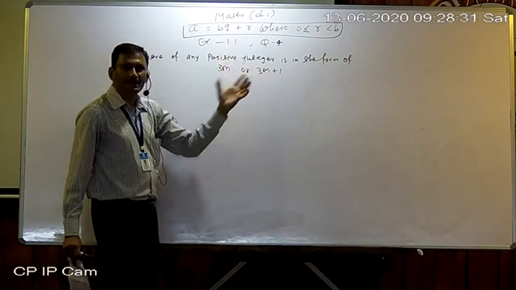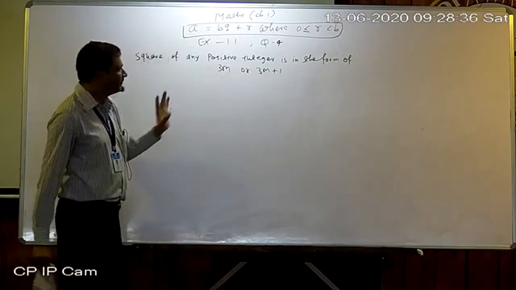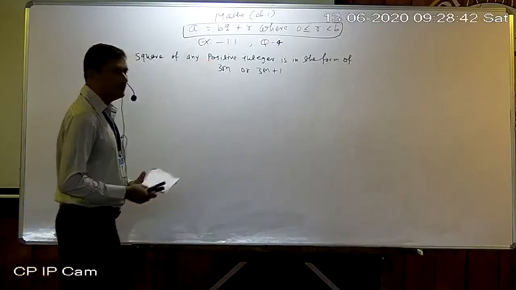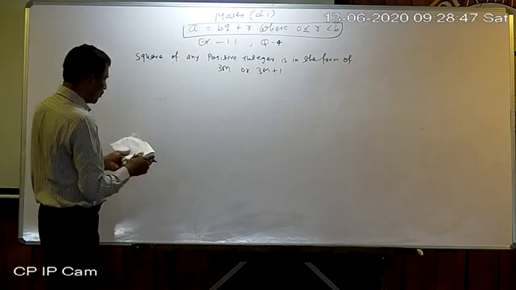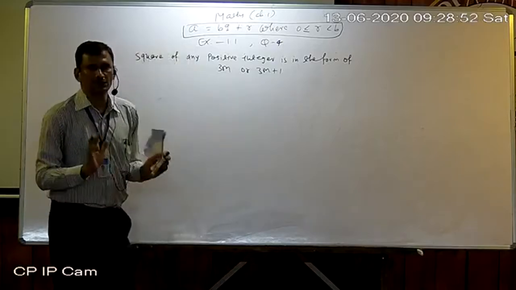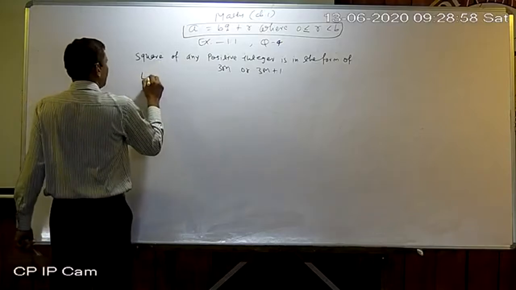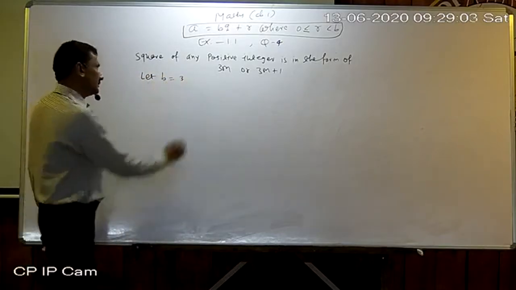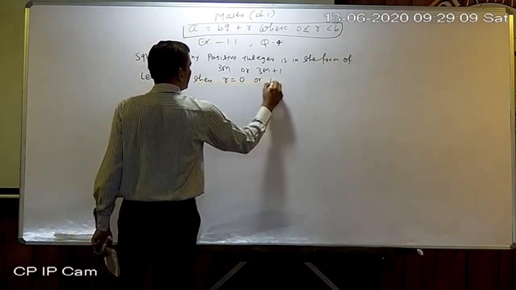So only in two forms: either a multiple of 3 or a multiple of 3 plus 1. But here what is m? m is anything. Now they have given us a hint also. Suppose a's expression is 3q plus 1 or 3q plus 2, meaning b is supposed to be 3. So let b equal 3. Actually that is given in the hint. Therefore r can be 0 or 1 or 2.